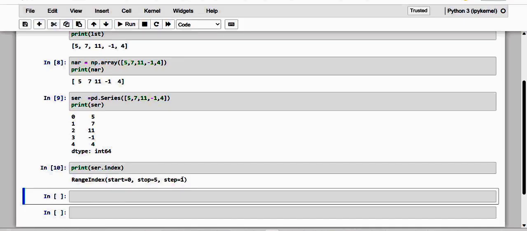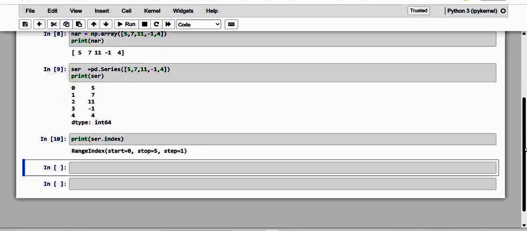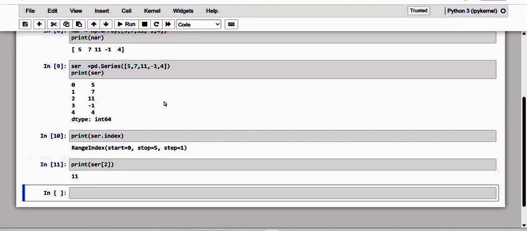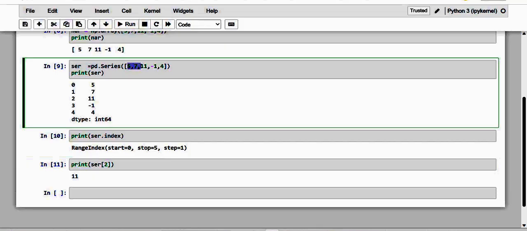So if we need a particular element as a selection, kindly have a note of it. To access the value of the third element of the series just defined here, what I need is print of ser, and I want the third element. So here it is, the third element, which is the index 2. And see here, this is the third element in this series.